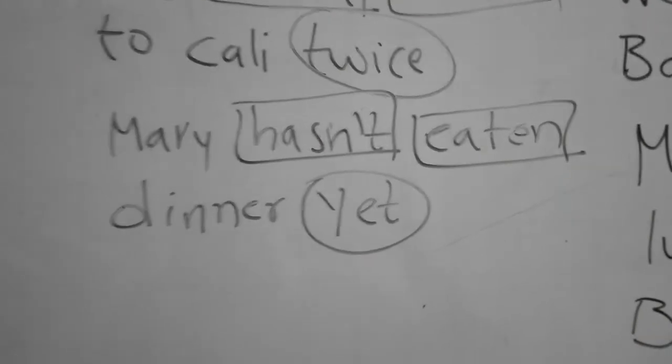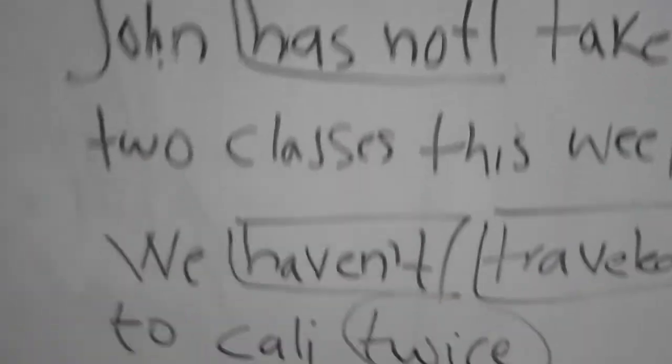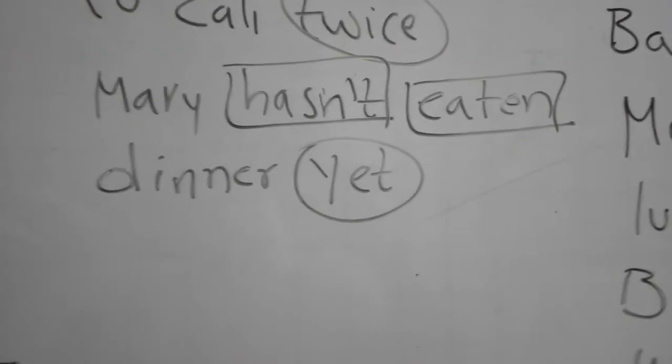And now, the last sentence, okay? Mary hasn't, okay? Remember, we can say has not, okay? Mary has not, or we can also say Mary hasn't, the contraction. Mary hasn't eaten dinner yet, okay?